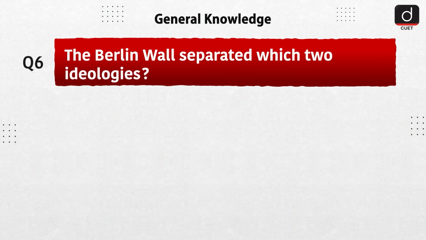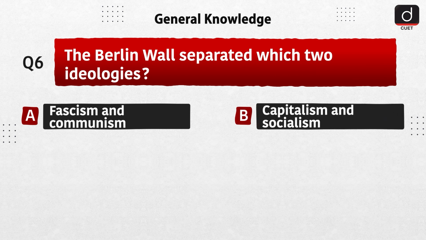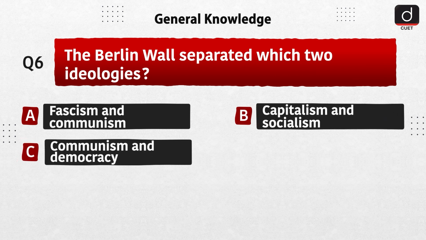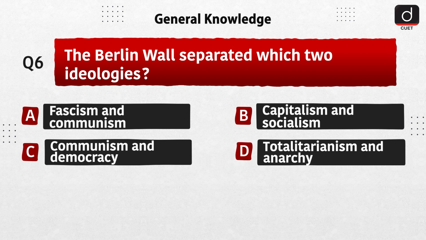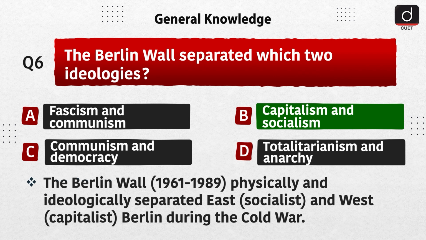Next, the Berlin Wall separated which two ideologies? Option A, fascism and communism. Option B, capitalism and socialism. Option C, communism and democracy. Option D, totalitarianism and anarchy. The correct answer is option B, capitalism and socialism. The Berlin Wall, 1961 to 1989, physically and ideologically separated East, socialist, and West, capitalist, Berlin during the Cold War.